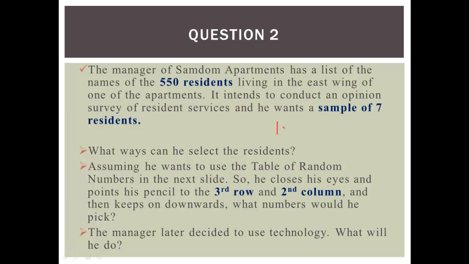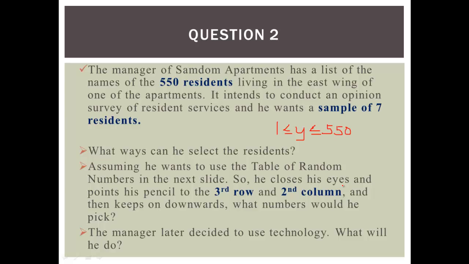So he has between 1, and I can use Y in this case, I mustn't use X. He has between 1 and 550, where Y is the number of residents. Okay, Y means the number of residents. So the highest number here has 3 digits, 550. So we are going to be dealing with three digits.